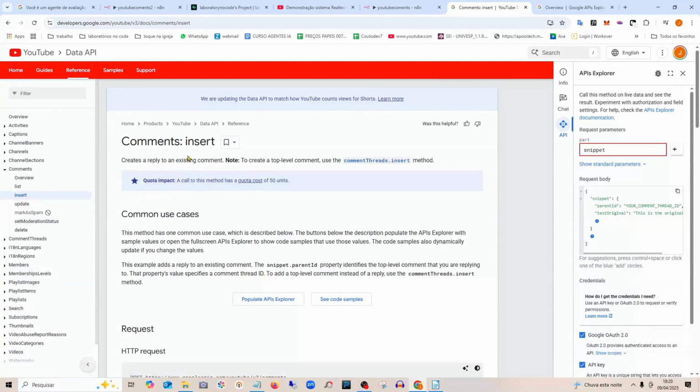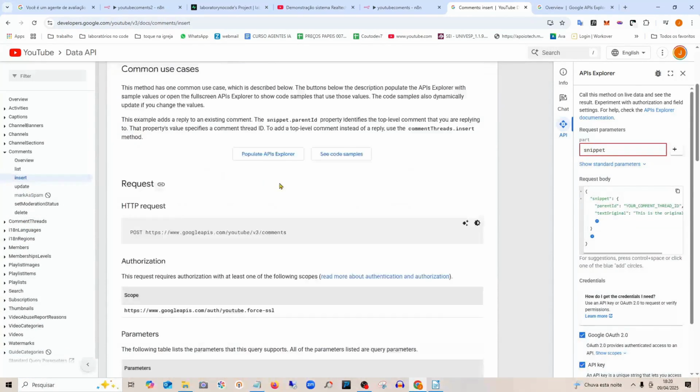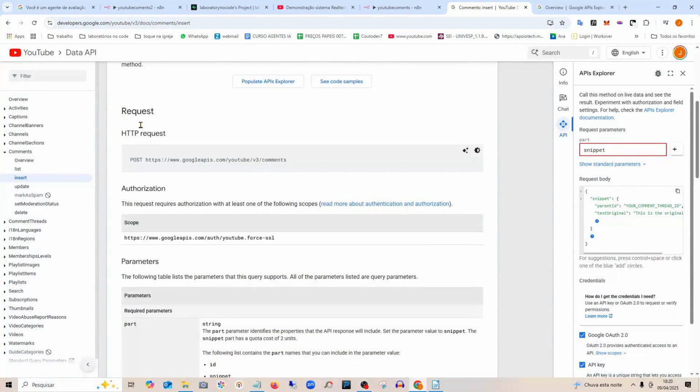See here, this one to insert comments is to respond to a comment. When I want to send a new one, it's this lower part. So here are all the parameters I need to make the call. I will copy this parameter here. It's the post method.